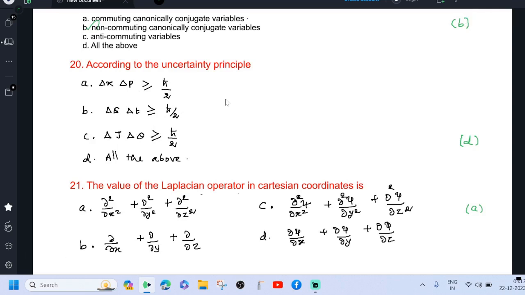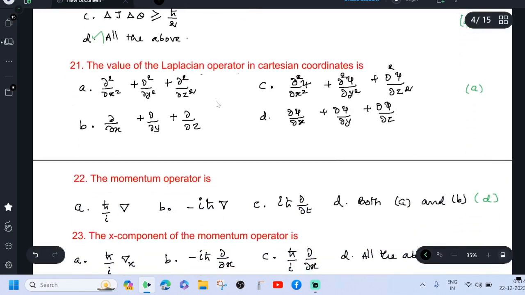All the above is correct. Delta x is uncertainty in position, delta p is uncertainty in momentum, delta E is uncertainty in energy, delta t is uncertainty in time, delta J is uncertainty in angular momentum, and delta theta is uncertainty in angle.